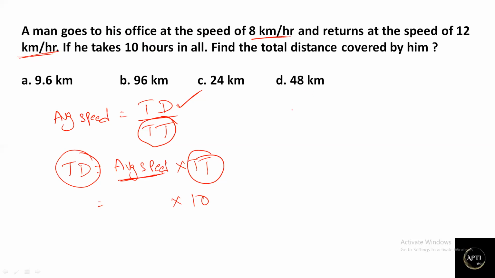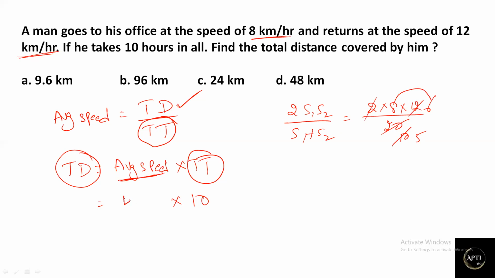So when the distance is constant, we can use 2s1s2 divided by s1 plus s2, because we know two speeds. 2 into 8 into 12 divided by 8 plus 12, which is 20. I'm just writing directly. 2 tens, 2 fives, and 2 sixes. Let it be like this. Here 8 into 6 is 48, 48 by 5.